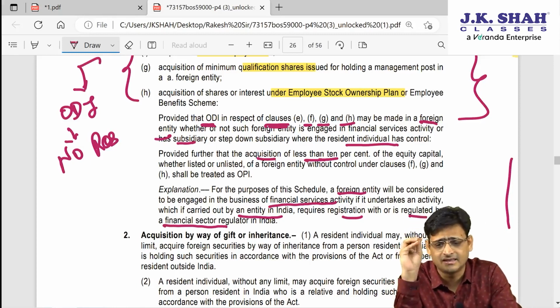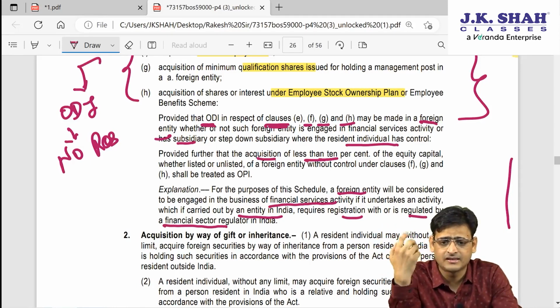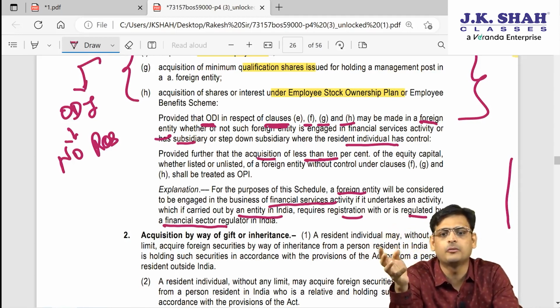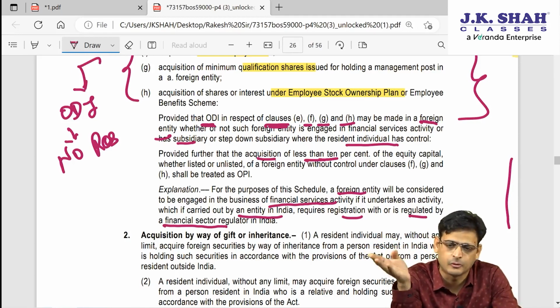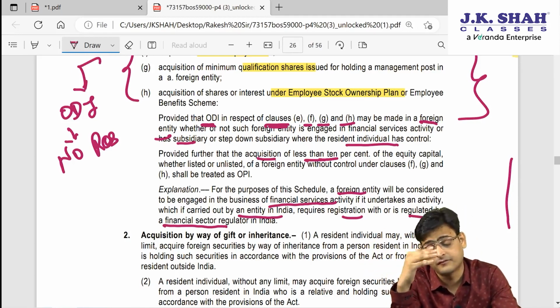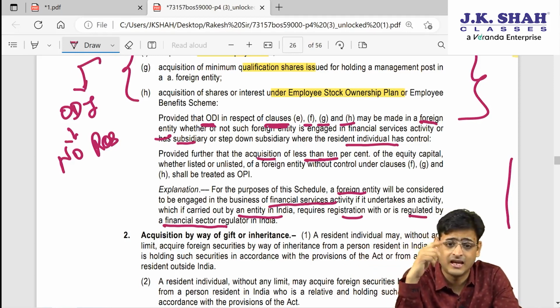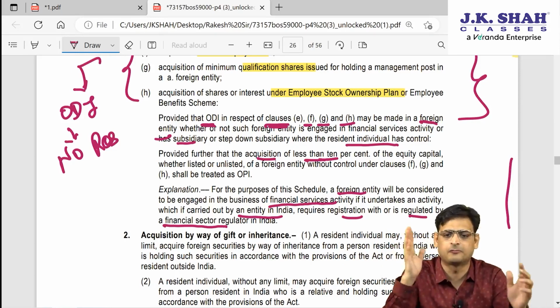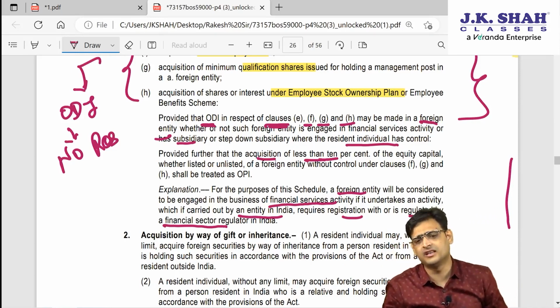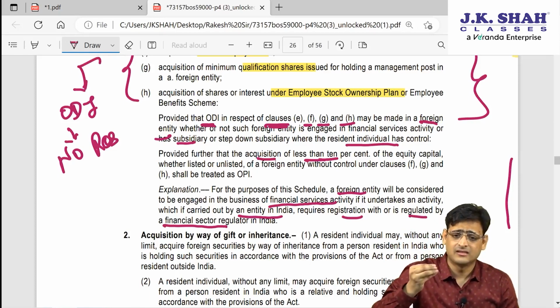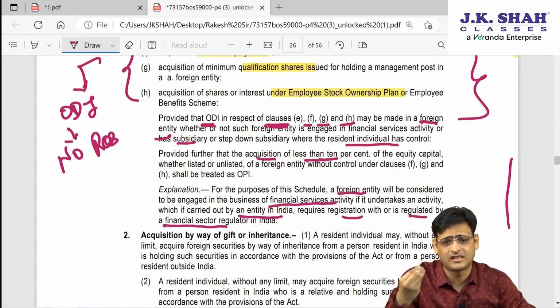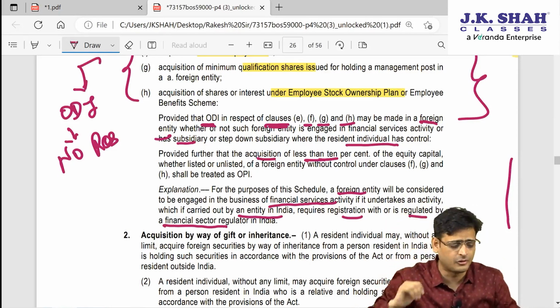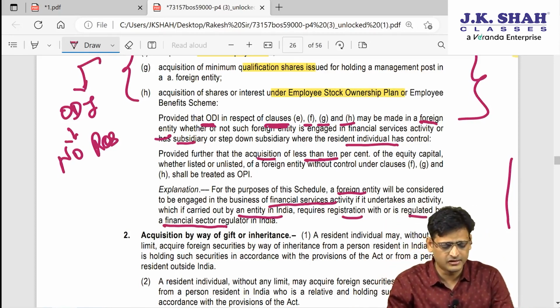Let's say X institute is there in USA, and they are doing X activity. Assume that if they were doing that X activity in India, it would qualify as a financial service provider, and they would be supposed to get registered with the financial service regulator, that is SEBI, etc. Then that foreign entity, even abroad, will be treated by us as a financial service provider. So financial services which are treated as such in India will also be treated as financial services outside India. So this is the point.